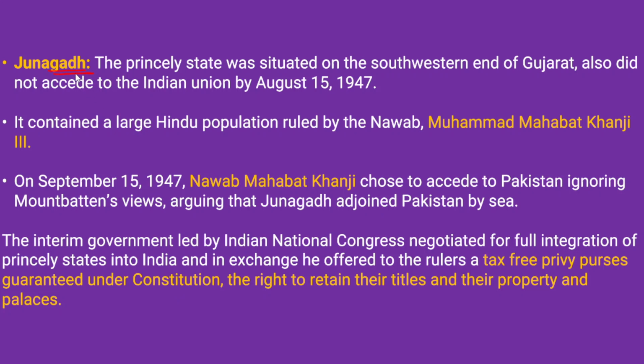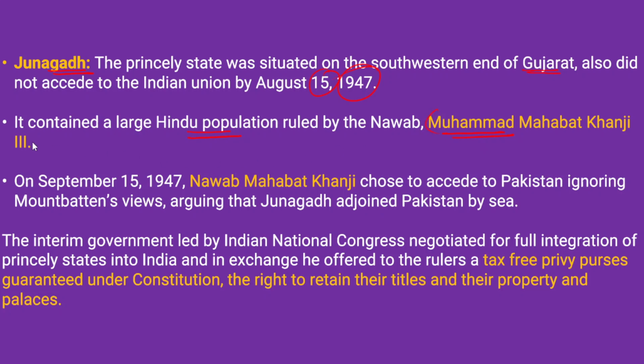Now after that, we need to talk about Junagadh. This is located in Gujarat. The princely state was situated on the southwestern end of Gujarat, and it did not accede to the Indian Union by August 15, 1947. The strange case is that Junagadh had a large Hindu population, but it was ruled by a Muslim king named Muhammad Mahabat Khanji III.